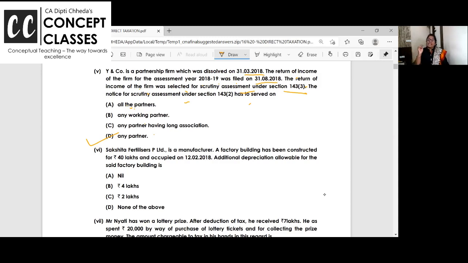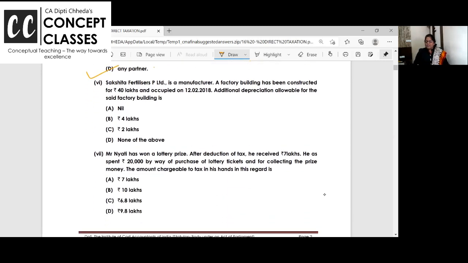That time the firm existed. Here the firm is dissolved. When the firm itself doesn't exist, where are you having the working partner's power? So in that case, any partner will get the notice. Is my speed fine? Because these are easy, no calculations.